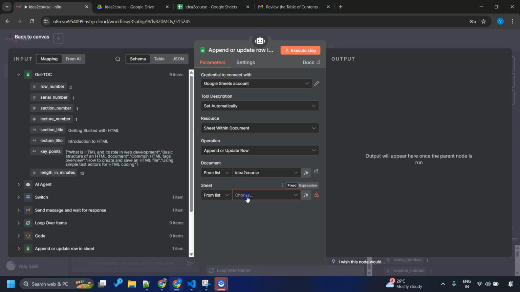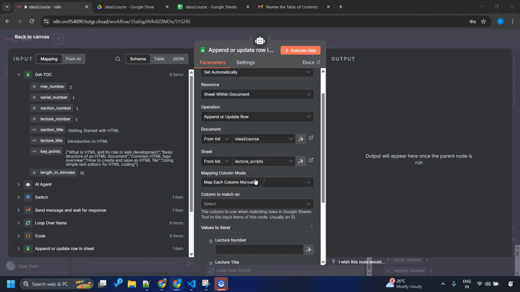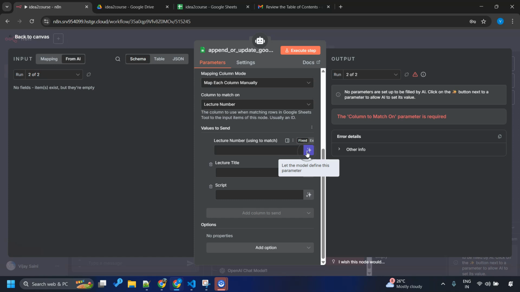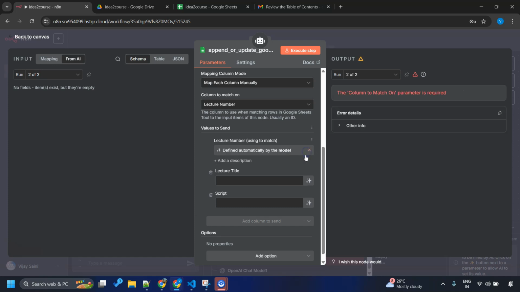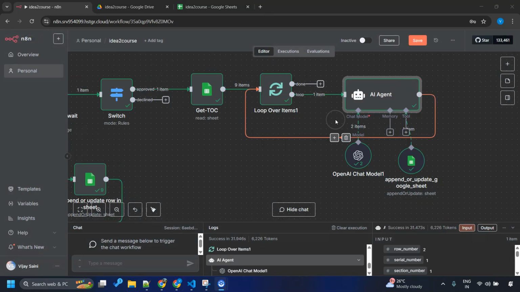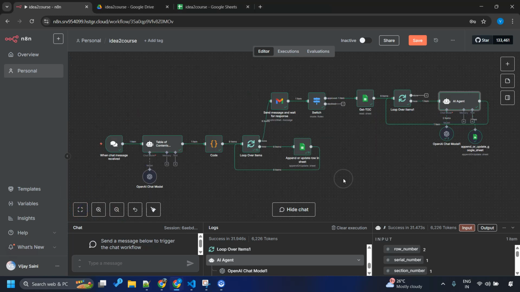Idea to course. This time we want to select lecture scripts. I'm slightly quicker here because I know by now you have already become an expert at this. And let's click this magic button for each of these columns so that our AI agent can automatically fill these columns. Alright, it's time to run this workflow end to end, but before that I want to make some changes.